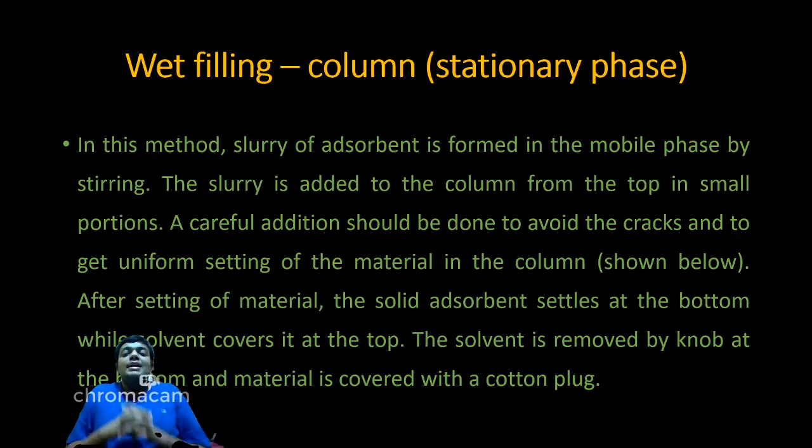The slurry is added to the column from the top in small portions. A careful addition should be done to avoid cracks and get uniform settling of the material in the column. Shown below means in the next slide. After settling of the material, the solid adsorbent settles at the bottom while solvent covers it at the top. The solvent is removed by the knob at the bottom and the material is covered with a cotton plug.